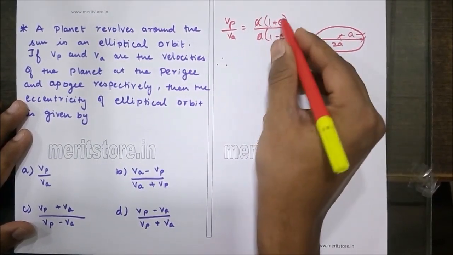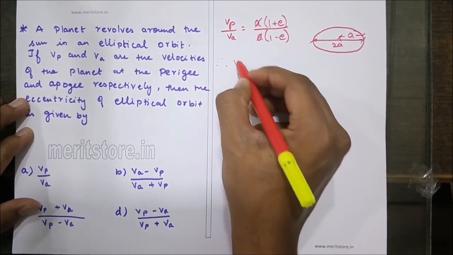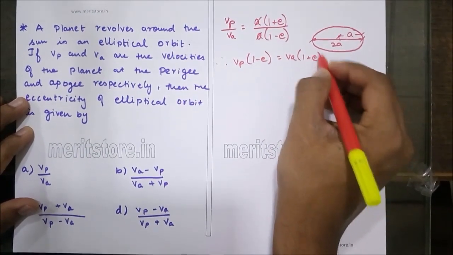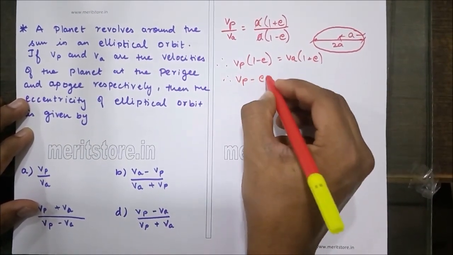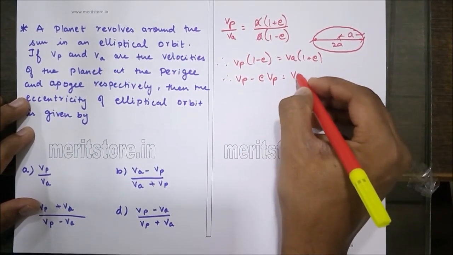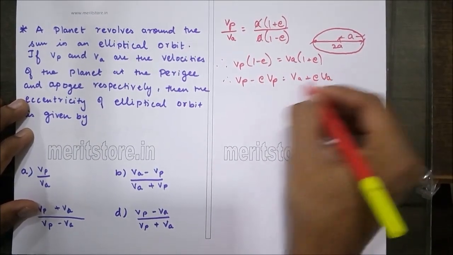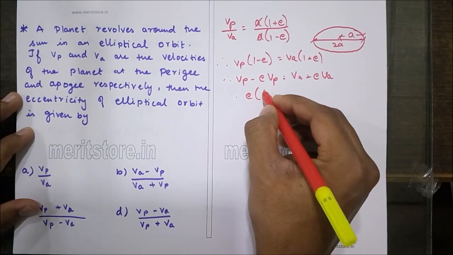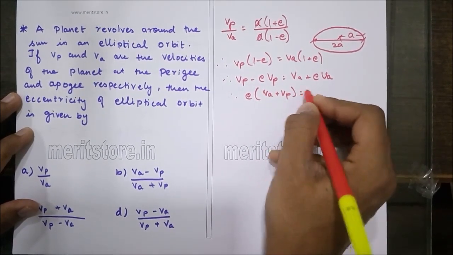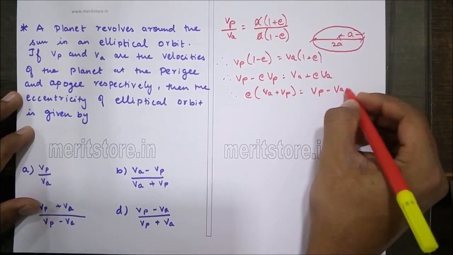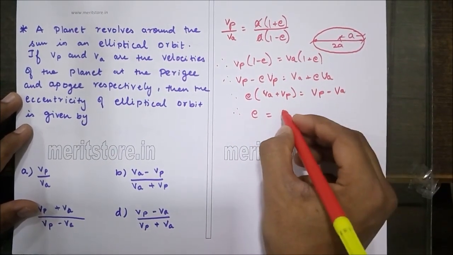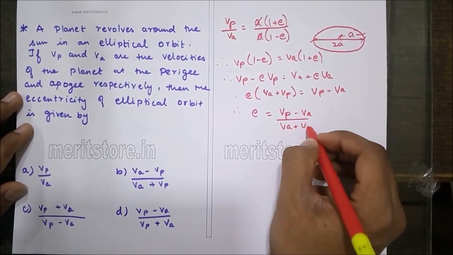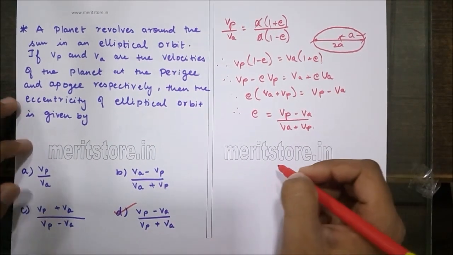Therefore, to solve for E, we get Vp times (1 minus E) equals Va times (1 plus E). Therefore, Vp minus E times Vp is equal to Va plus E times Va. Therefore, we take E common. Va plus Vp is equal to Vp minus Va. Therefore, E, that is the eccentricity, is nothing but (Vp minus Va) upon (Va plus Vp). Hence, option D is the correct answer.